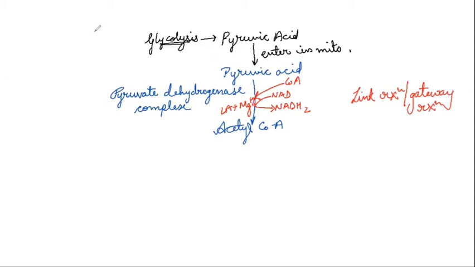Now, we get the molecules of CO2 in this link reaction. So, we get one molecule from one pyruvic acid, one CO2. So, in this reaction, remember both dehydrogenation and decarboxylation.